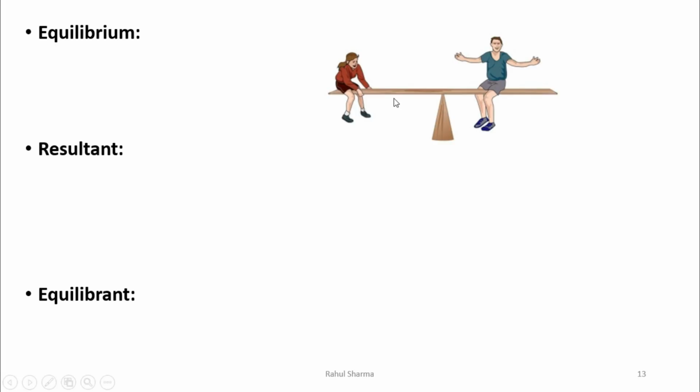For example, these two persons are sitting on a board. Its weight is also there, and it is also applying weight, but the weights are different. Anyhow, they have managed the lengths about this pivot point, due to which the net downward force is balanced. So we can say both are in equilibrium.